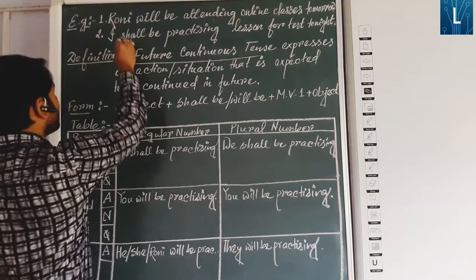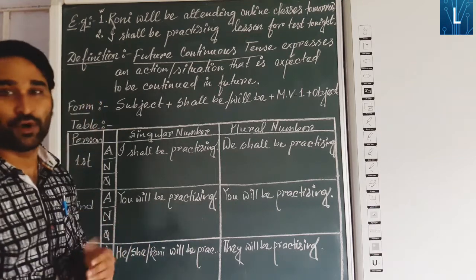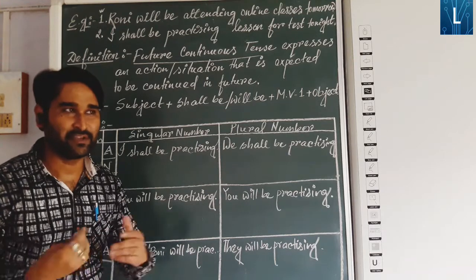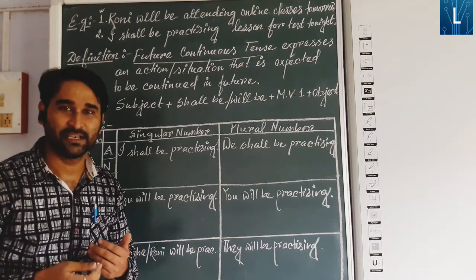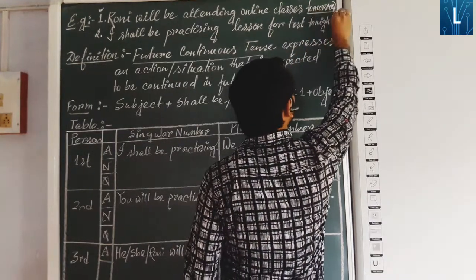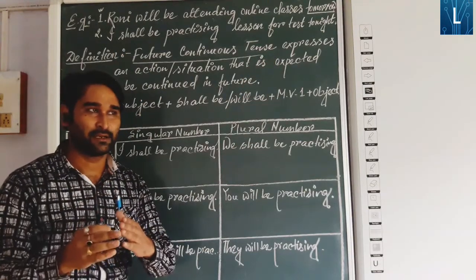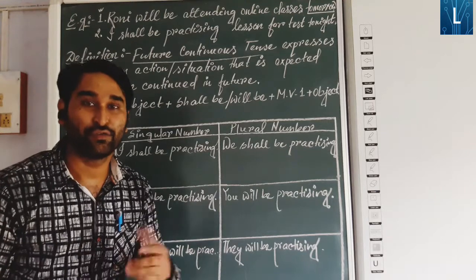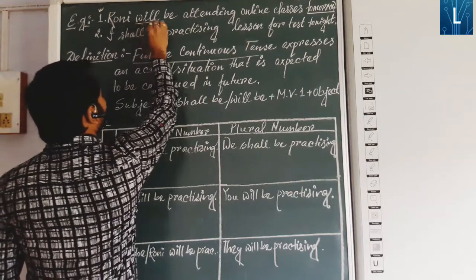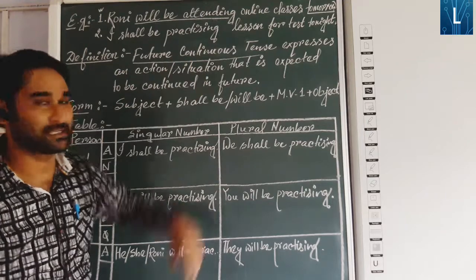If we go for the first example: Ronnie will be attending online classes tomorrow. Have you got any time reference by which you can easily understand it is future continuous tense? Here one time expression is there, that is tomorrow. That indicates that some action will be done in future, that means the next day. So now here you can follow the form: will be attending. Ronnie the character will be attending online classes.